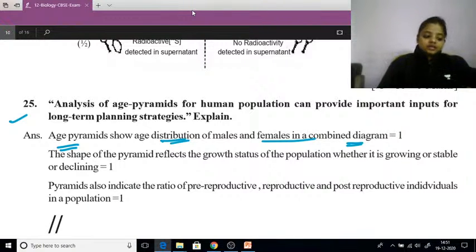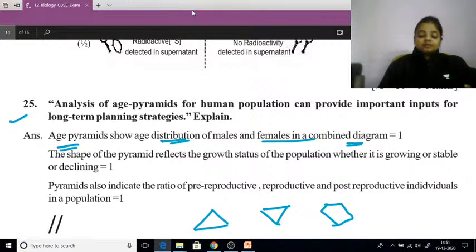तो by looking at the pyramid, हमें pyramid से ही पता चल जाएगा कि pyramid इस टाइप का है कि इस टाइप का है या अजीबोगरीब है, कुछ भी शेप है पिरामिड का. So by looking at the pyramid, we can come to know whether the growing population it is stable or it is declining. Stably move हो रही है या वो decline हो रही है.